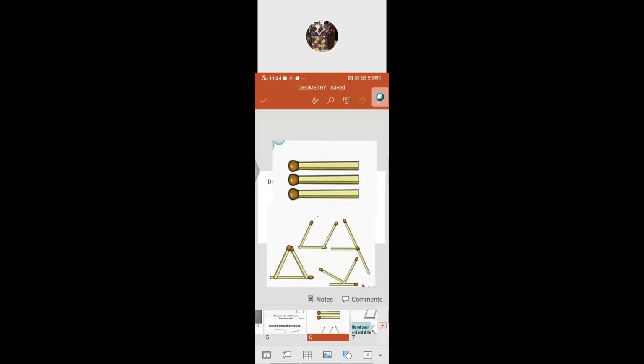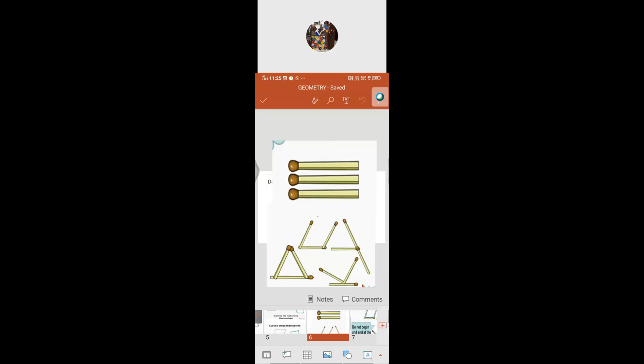Now, okay, what we have to do? How should we use this matchstick? If we are given 3 matchsticks, but I ask you to take 4, so make certain figures. Then what do we get? Let's see. You just try.